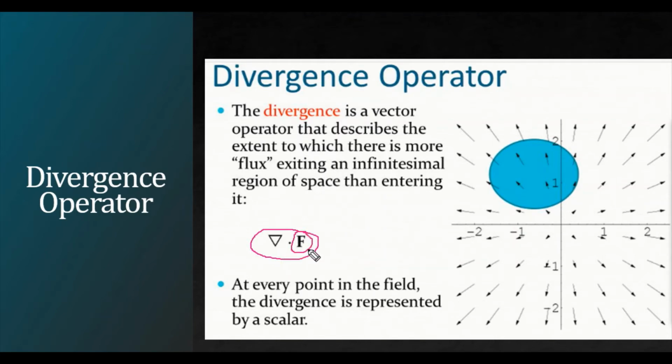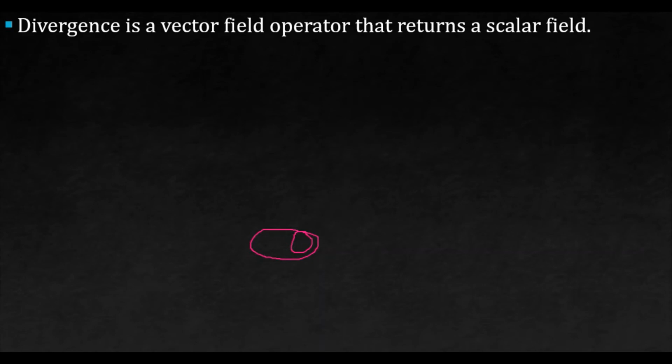Remember, it is bold, so F is a vector. At every point in the field, the divergence is represented by a scalar, not by a vector. It means when I calculate del dot F, I get a scalar quantity. So, divergence is a vector field operator that returns a scalar field. Remember, it returns a scalar field.